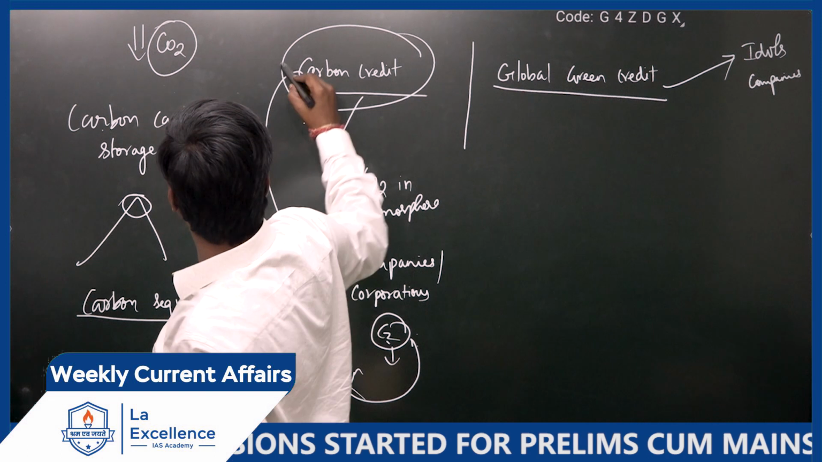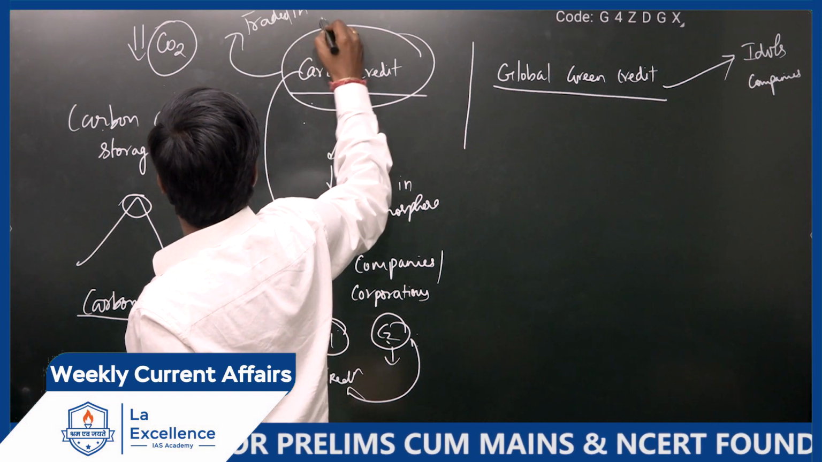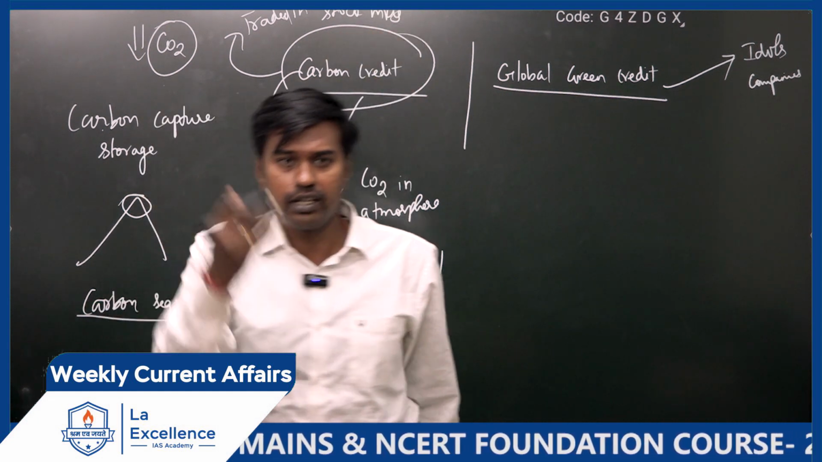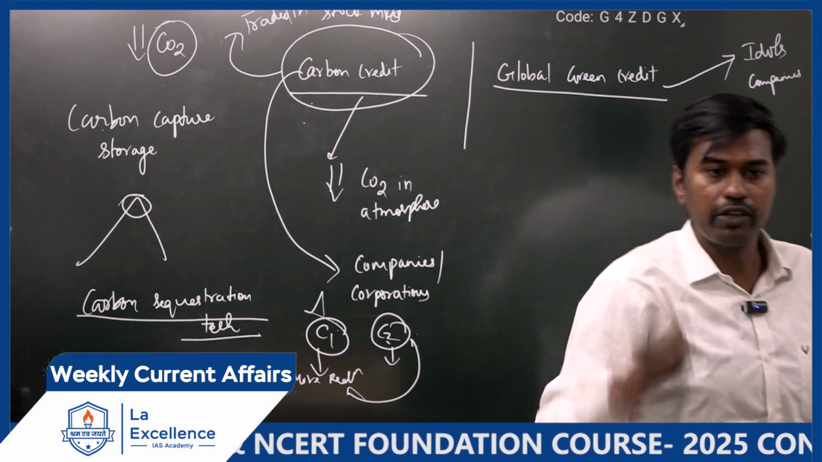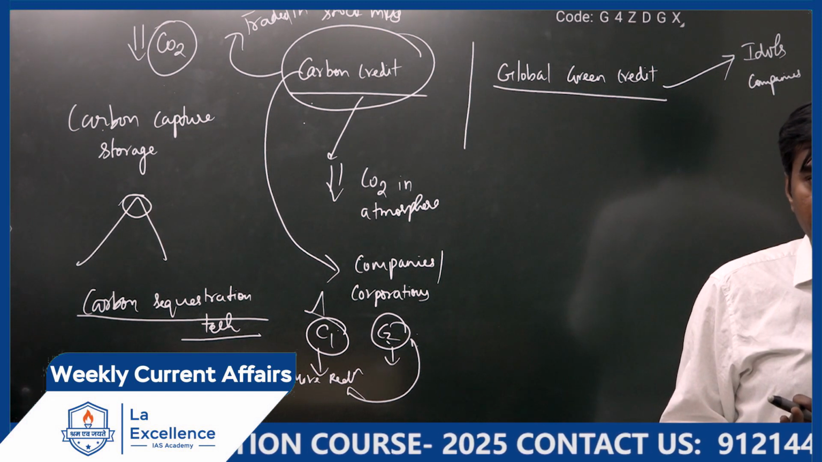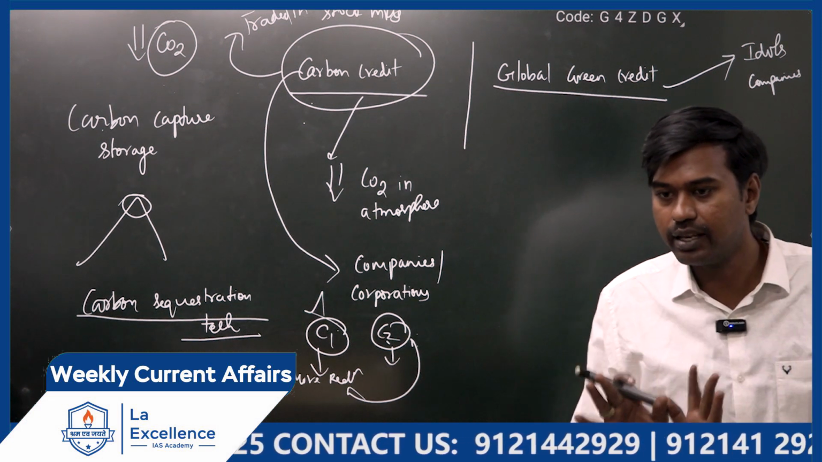This can also be traded in stock markets. Whoever wants it can buy it, and based on demand, the price will be set. Is it clear? Understood? Carbon credit is about reducing only carbon dioxide emissions.